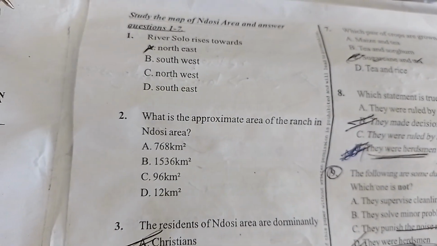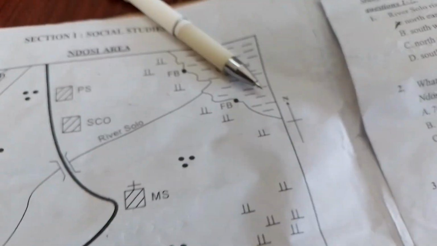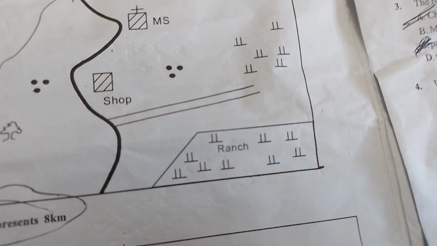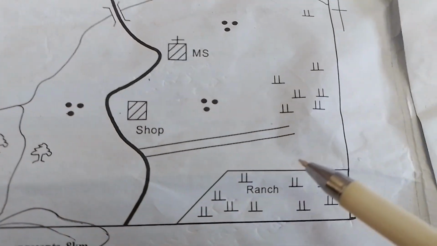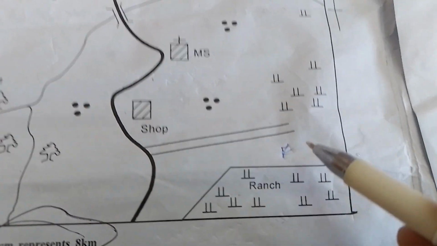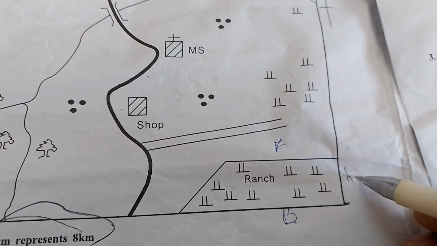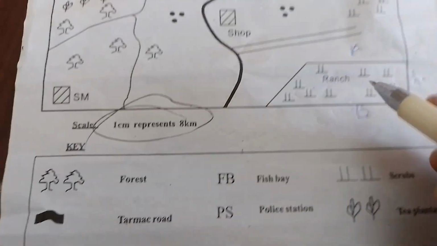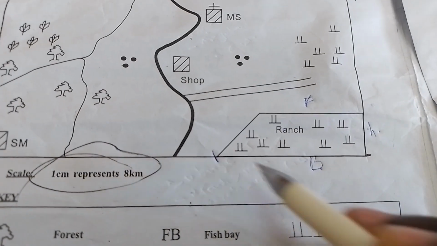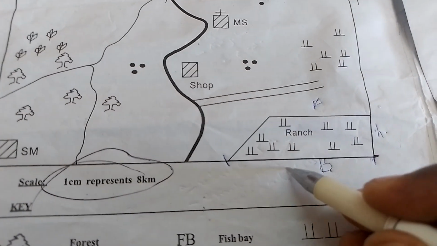What is the approximate area of the ranch? You can see a ranch. In fact, I've said many times that when we have this kind of a crop of a figure, what do we do? This is a trapezium, whereby we have the part A, and also we have the part P. We have the height at this region. So we measure, because they have said 1 centimeter. Use your ruler to measure this distance from here up to here. Maybe we say that it is 80 centimeters.